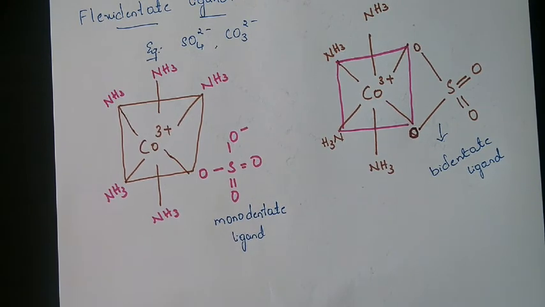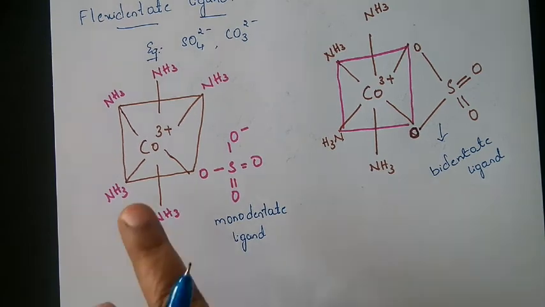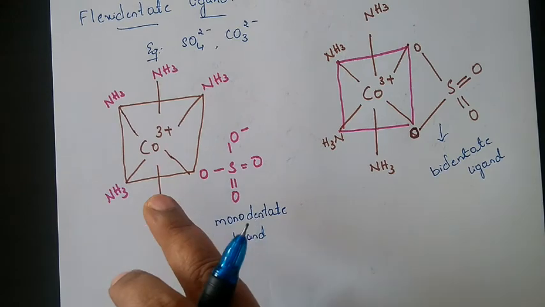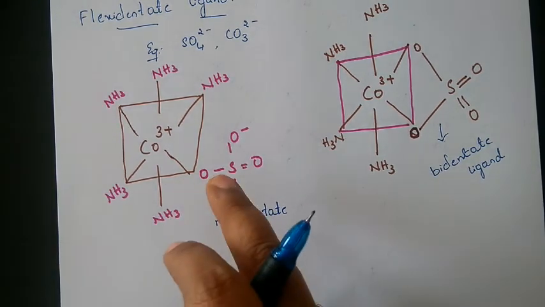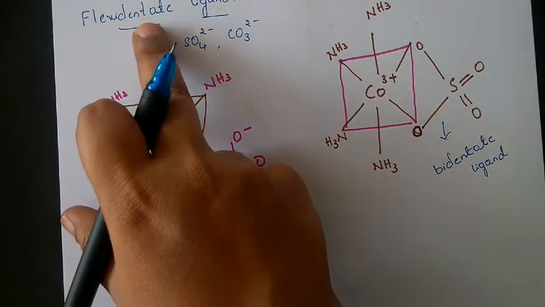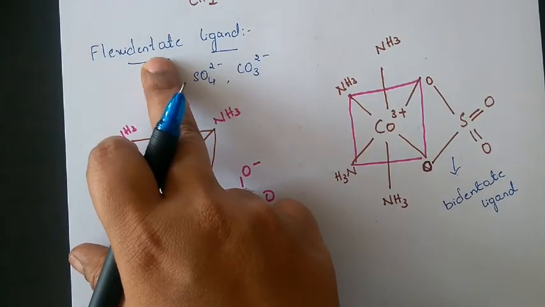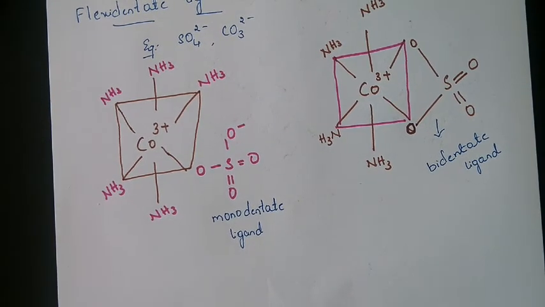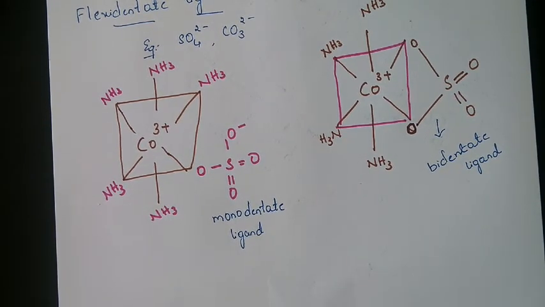Such ligands which show variable denticity in different complexes, with the same metal or with different metals, are called flexidentate ligands. I hope it is clear.